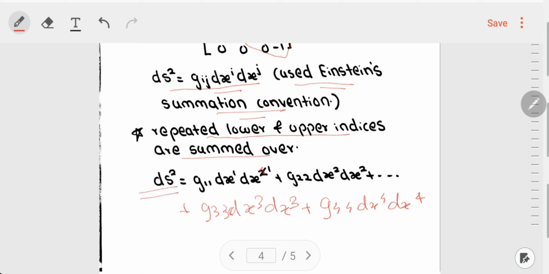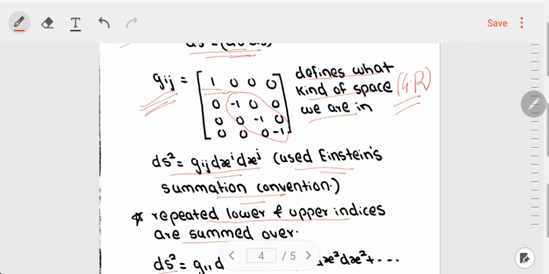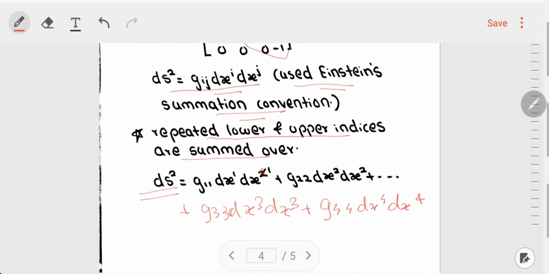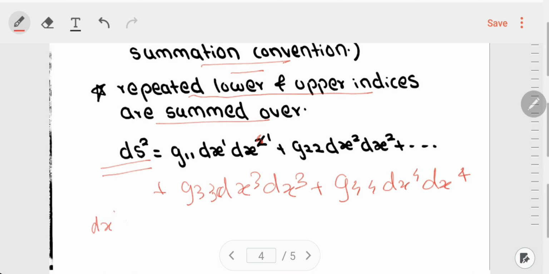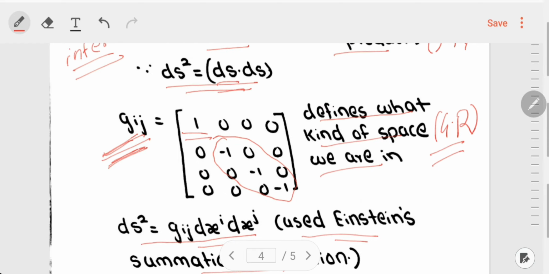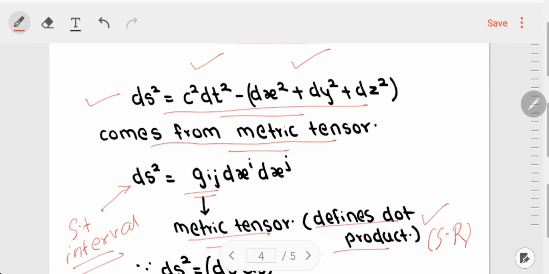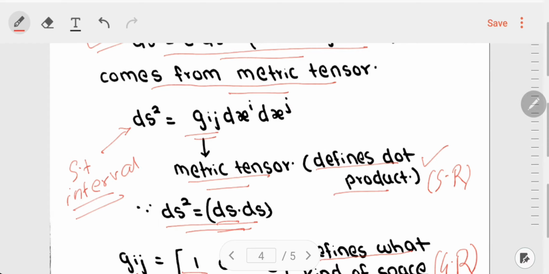This is the formula for ds². If we use the values for g_ij, and dx1 as c dt, dx2 as dx, dx3 as dy, and dx4 as dz, along with this matrix for g_ij, then we get the formula for ds².